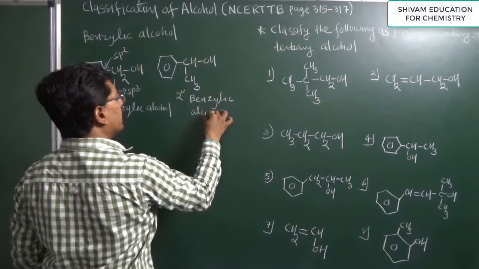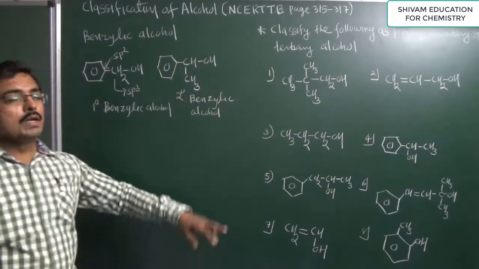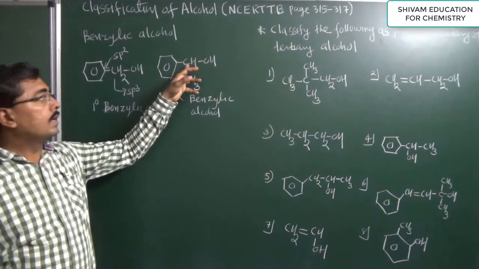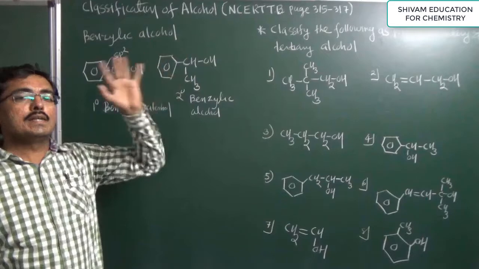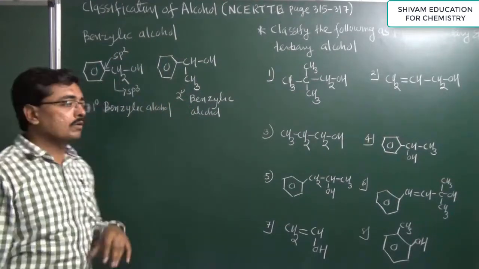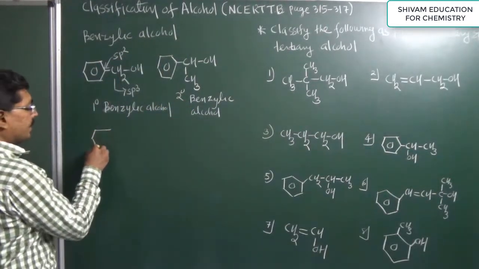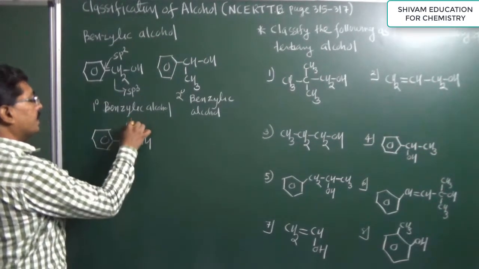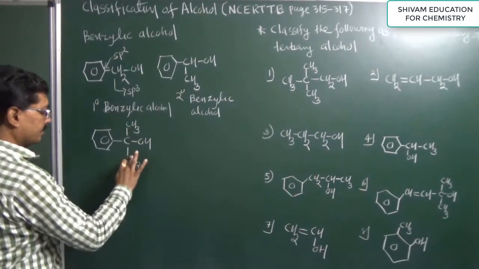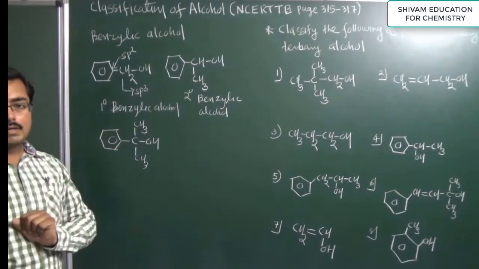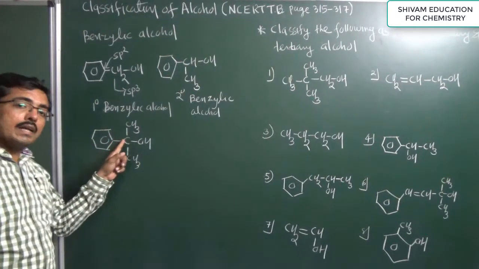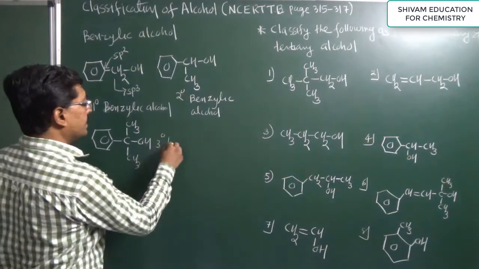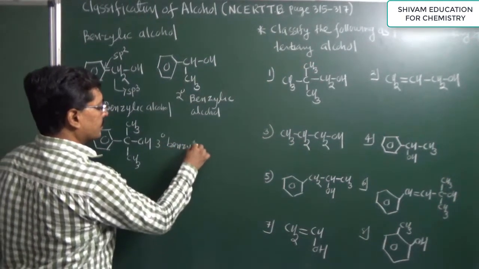This is a 2 degree benzylic alcohol because the hydroxyl group containing carbon is a 2 degree carbon, and this 2 degree carbon is attached with a benzene ring. So it is a 2 degree benzylic alcohol. Similarly, we can give a 3 degree benzylic alcohol. Now the hydroxyl group containing carbon is attached with 3 other carbon atoms, and this carbon is directly attached with a benzene ring also. So it is considered as a 3 degree benzylic alcohol.